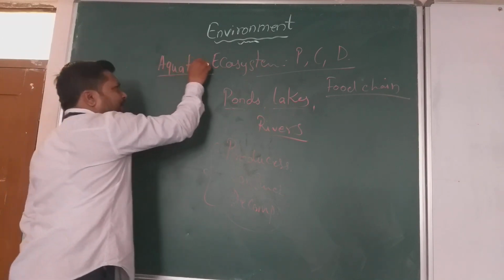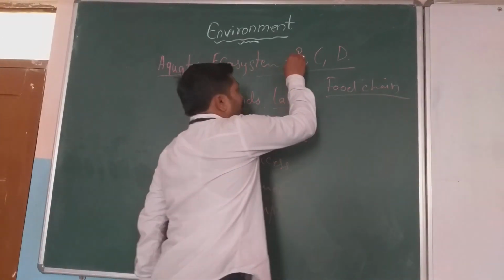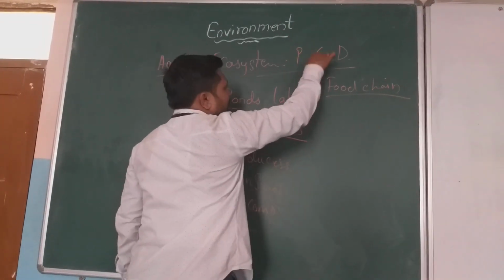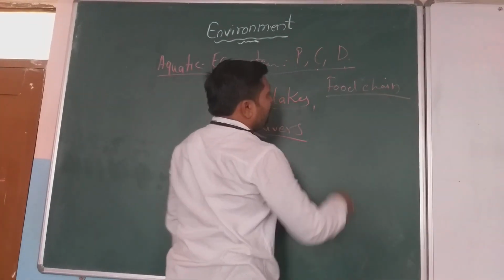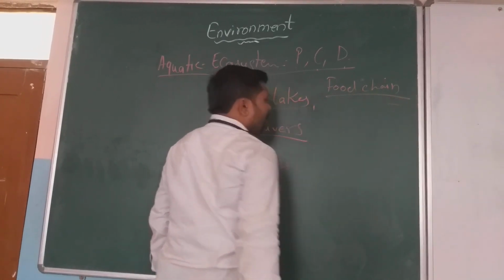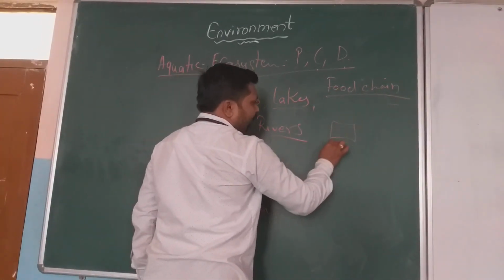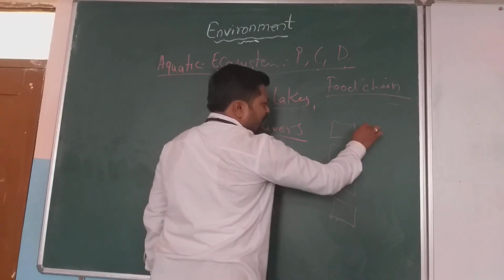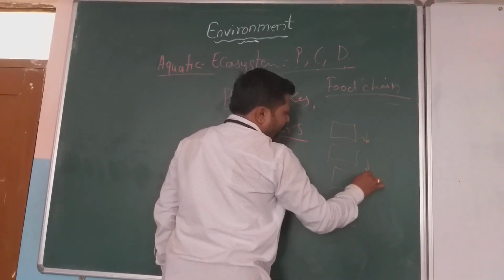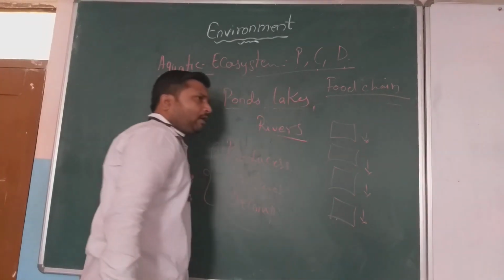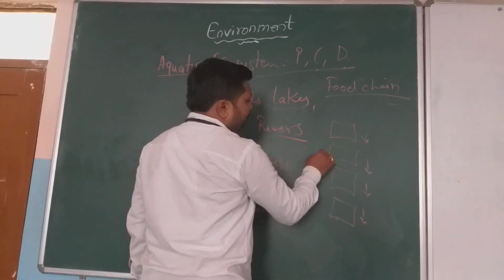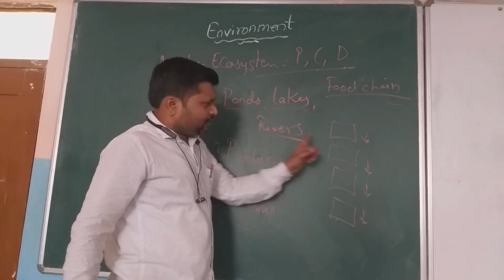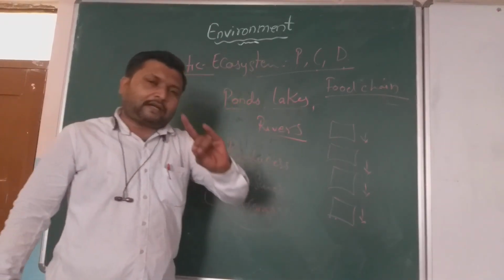Write an aquatic type of ecosystem in which there are producers, primary consumers and decomposers, and it should have a food chain where one organism is dependent on the other organism in a series. You have to show this with the help of an arrow mark, how one organism is dependent on the other, in which producers, consumers and decomposers should be there. So this is an activity for you. This activity you have to do.